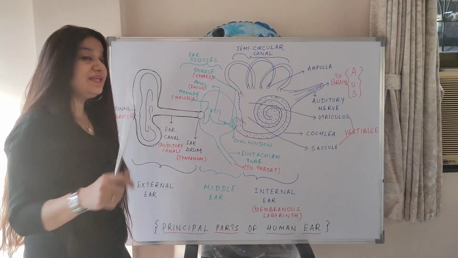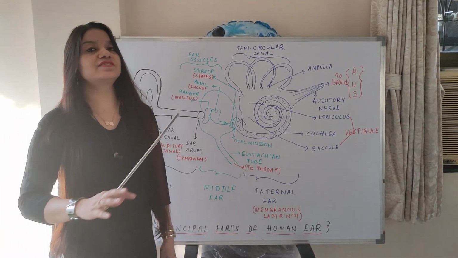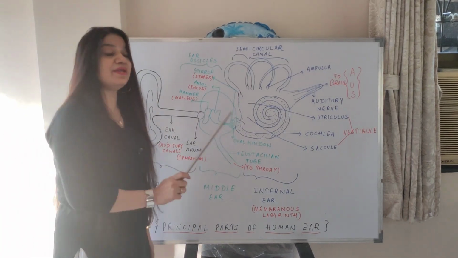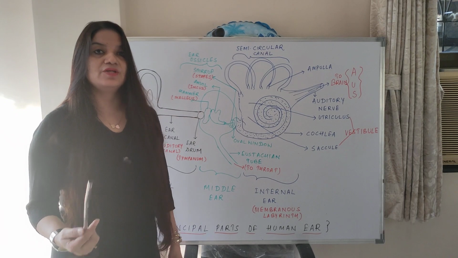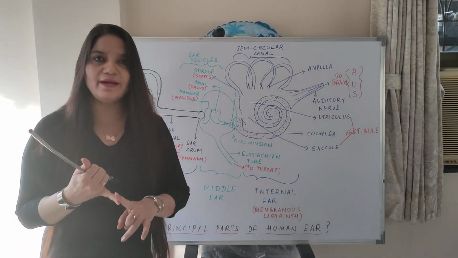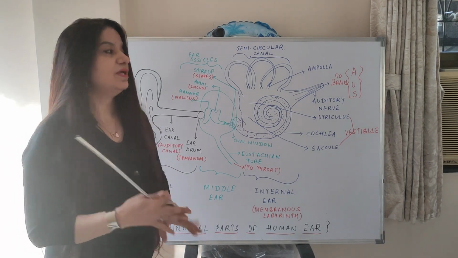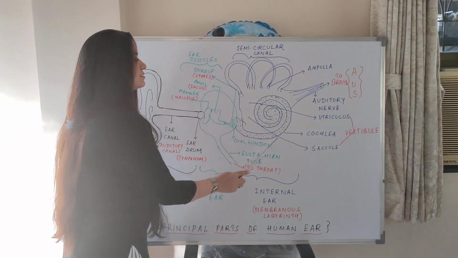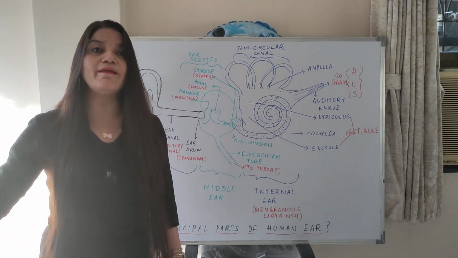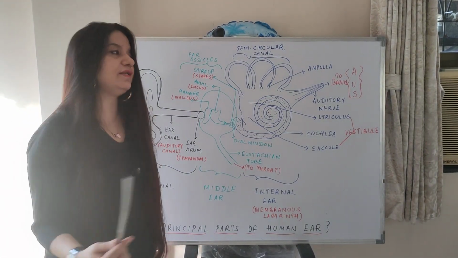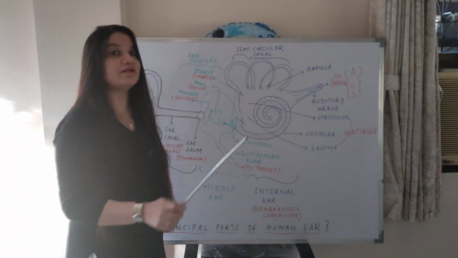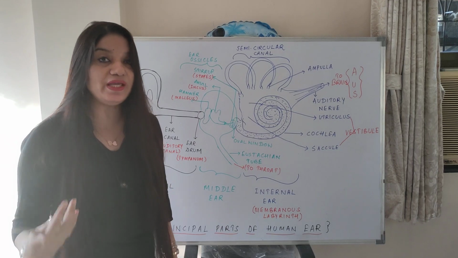Now, there is a technical name for internal ear. They've asked many times. What is the technical name for internal ear? It is membranous labyrinth. So, internal ear has got these two parts, the cochlea and the semicircular canal. So, what is cochlea? It has a snail-like shell shape. It has a 2.5 turn of a snail shell, that is known as cochlea. And then there are 3 semicircular canals which are mutually perpendicular to each other.